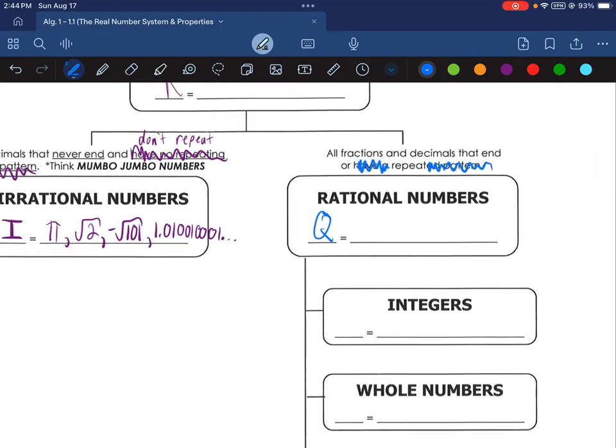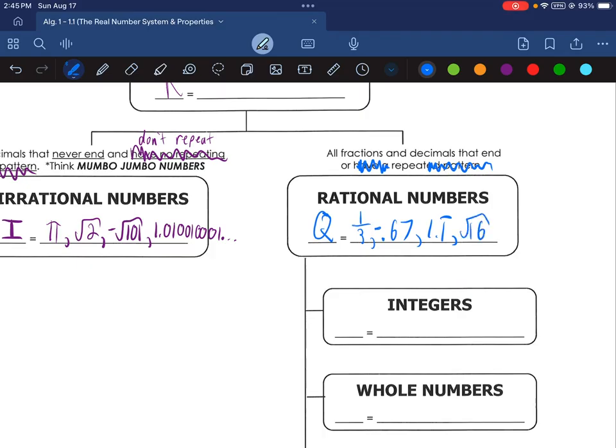Some examples of these would be the fraction 1/3, or the decimal negative 0.67. Once again, whether it's positive or negative has no impact on whether it's irrational or rational or real at all. Because the decimal ends, it is rational. We could also do 1.1 repeating. That's a decimal that repeats. It's 1.11111 forever and ever, all through eternity. Because it repeats the same number, it is rational. Another example would be the square root of 16.